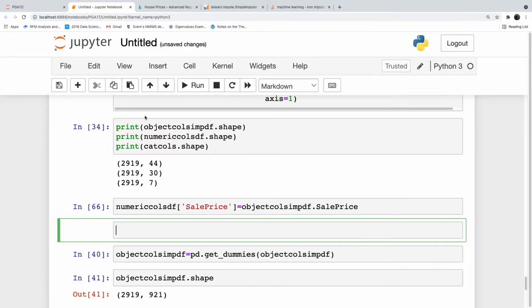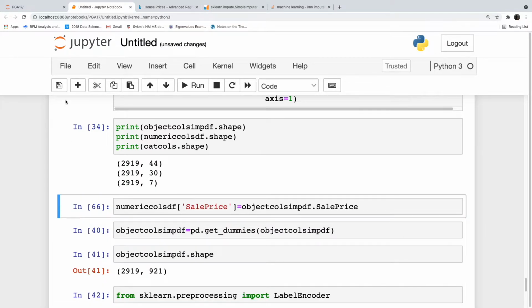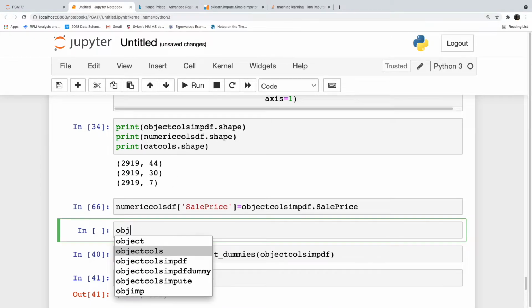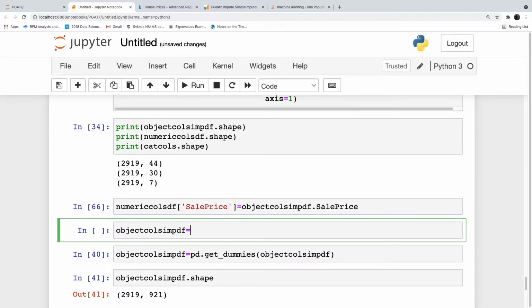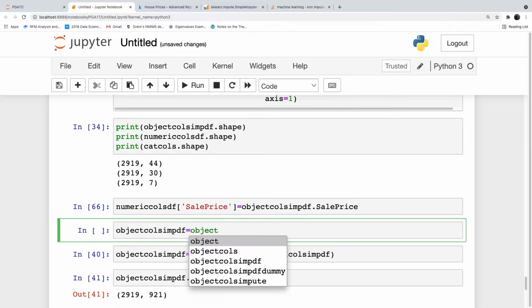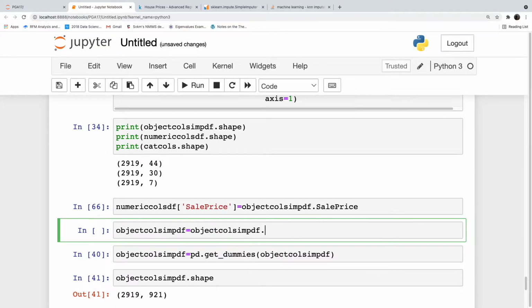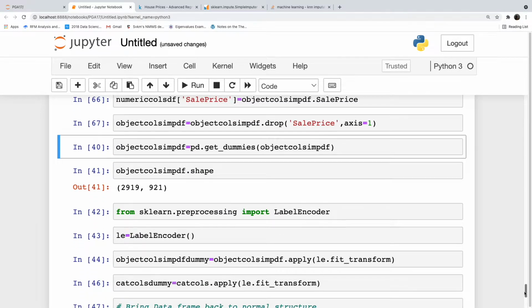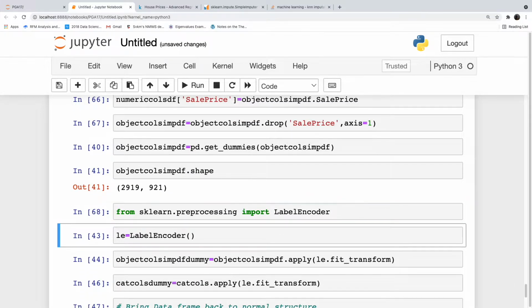Similarly, we have to delete it from object columns. object_cols_imp_df is equal to object_cols_imp_df.drop('sale_price', axis=1). Okay, then we will not run the dummy code, we will run the label encoder.